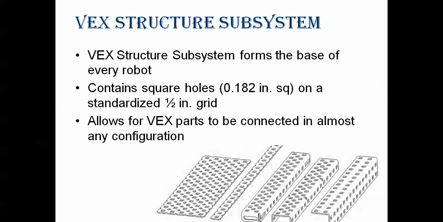Now when you go to the subsystem, how to build the robot: to build the robot, we have aluminum rods made with holes, which we can cut into pieces according to your requirement. For the Vex competition 2015, the robot must fit within 24 by 24 inches, so it must be in a square field of 24 inches by 24 inches.